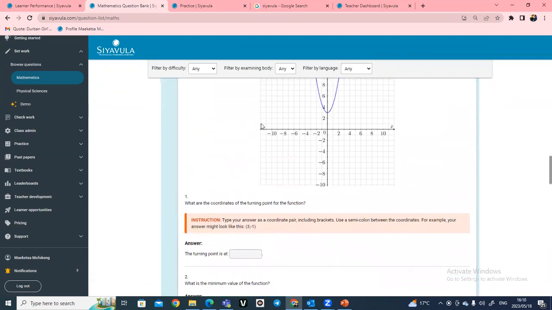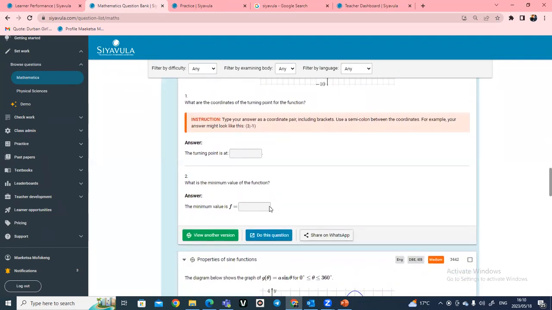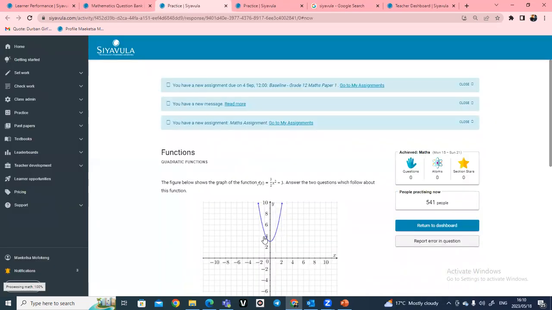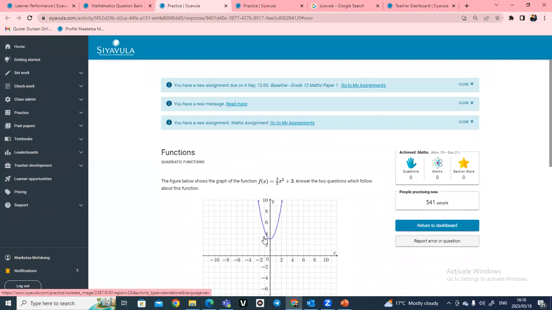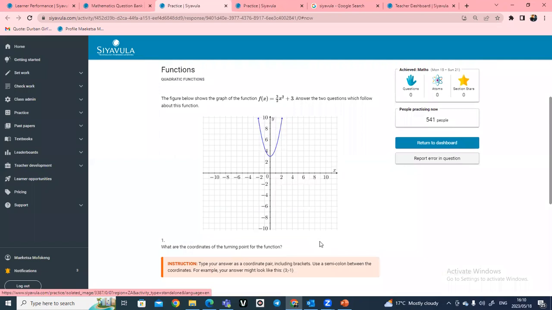So I will open this one on parabolic functions here. You still click on let's do this question together right now in class, individually, in groups or in pairs. And then the question will be on the board like this.